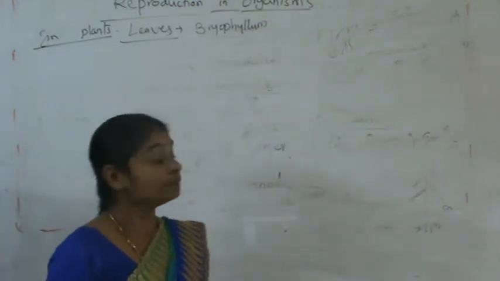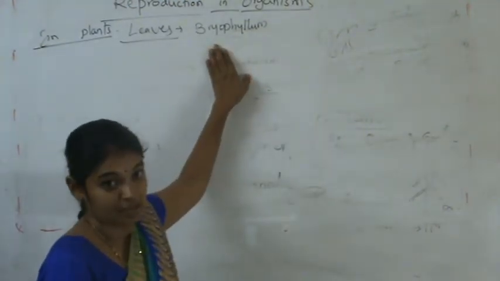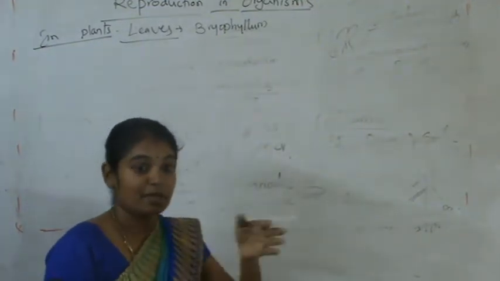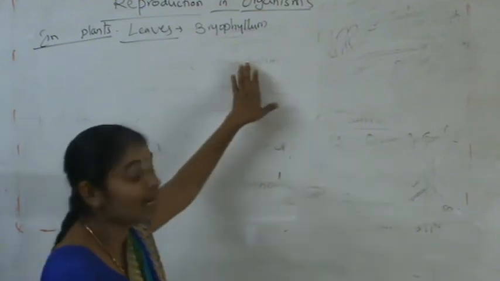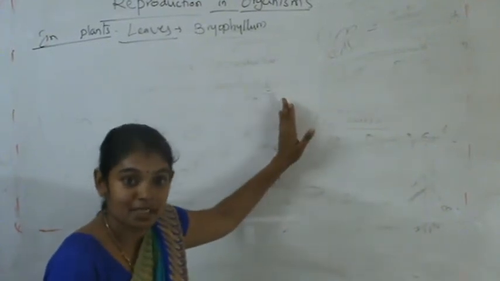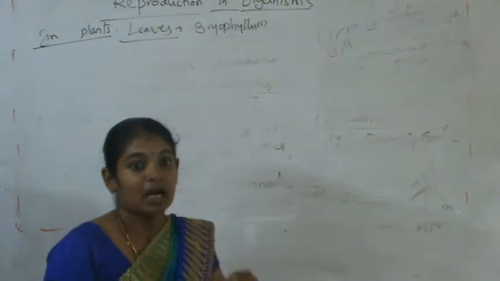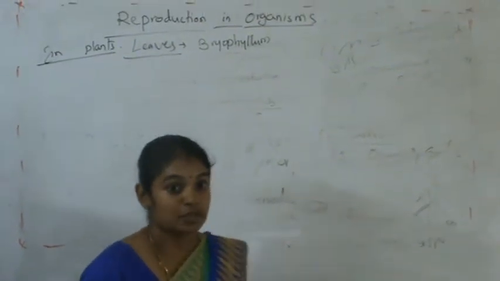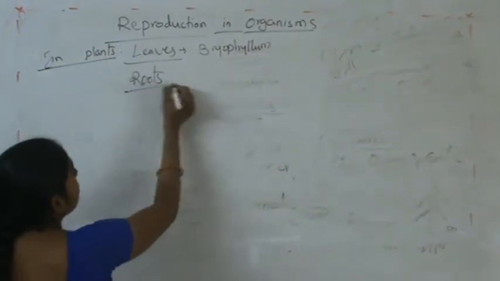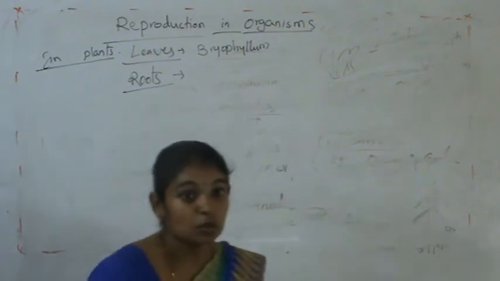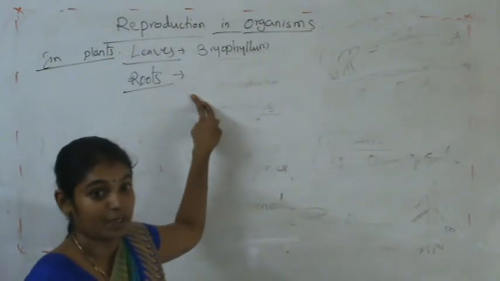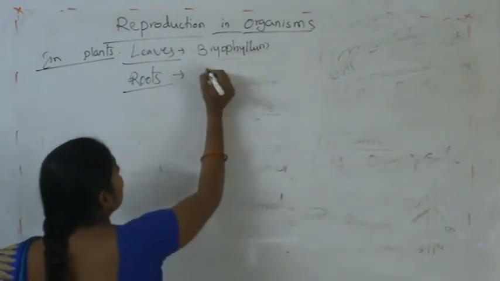In Bryophyllum, the leaf surface develops a number of buds from the surface or from the margin of the leaf. After attaining maturity, these buds detach from the leaf and develop into new plants. And another one is roots. In some plants, the roots also participate in vegetative propagation. Example, agave.